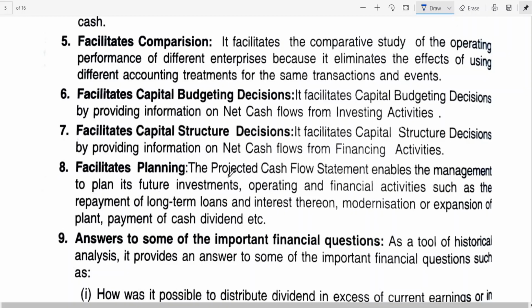Similarly, facilitates planning. The projected cash flow statement enables the management to plan future investment, operating and financial activities such as repayment of long-term loans, interest thereon, modernization or expansion of plant, payment of cash dividend, etc. Because for going for expansion of the business, or for repayment of long-term loans, we have seen a couple of things like